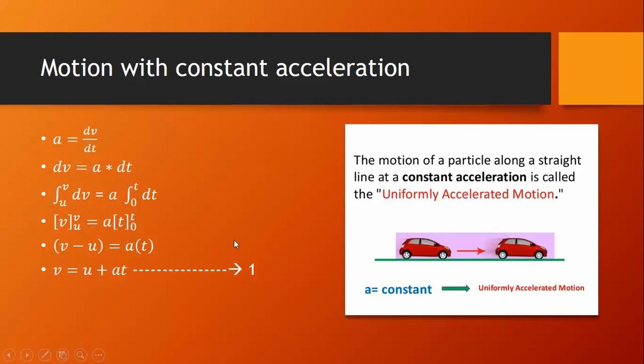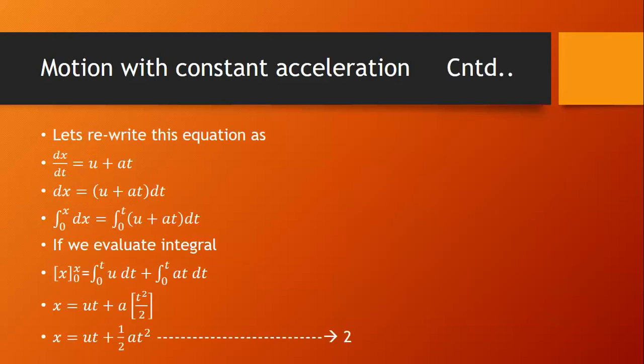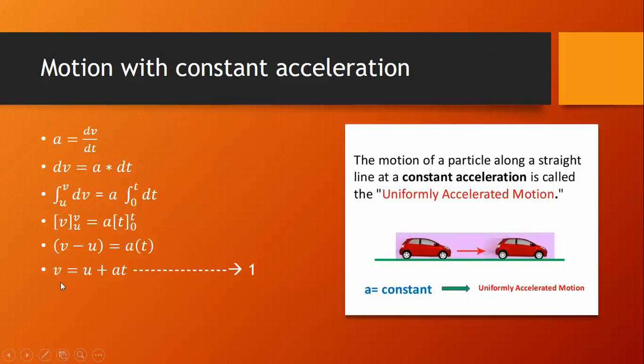Let's say this is equation number 1. In this equation, instead of v, if we substitute dx by dt, which is the rate of change of its position, we get dx by dt equals u plus at. If we apply integration to this equation, here 0 is the position of the car at t equals 0 seconds and x is the position of the car at t equals t seconds. If we evaluate this integral, we get x equals ut plus half at square. Let's say this is equation number 2. Again, from equation number 1, that is v equals u plus at.